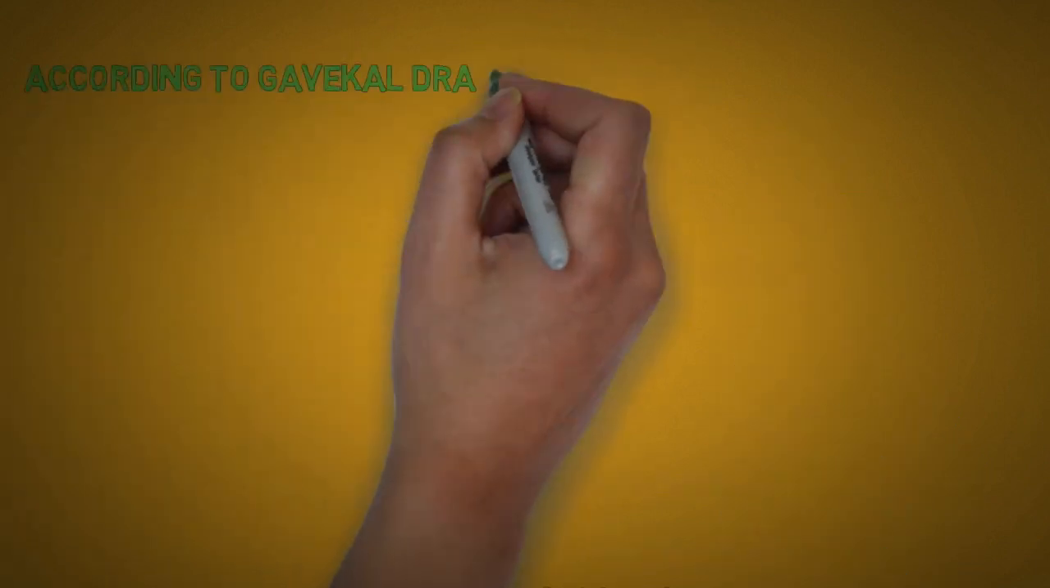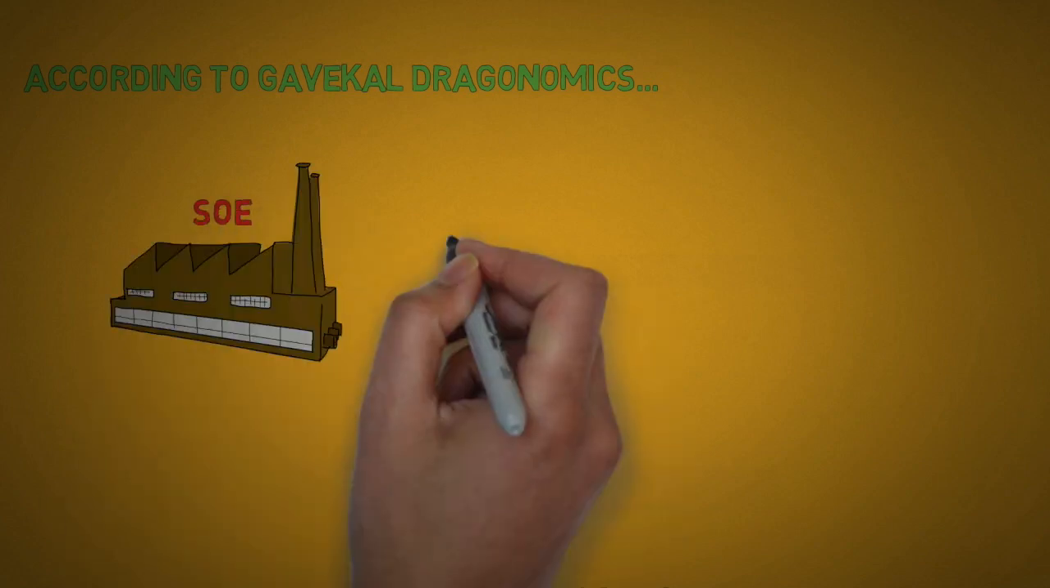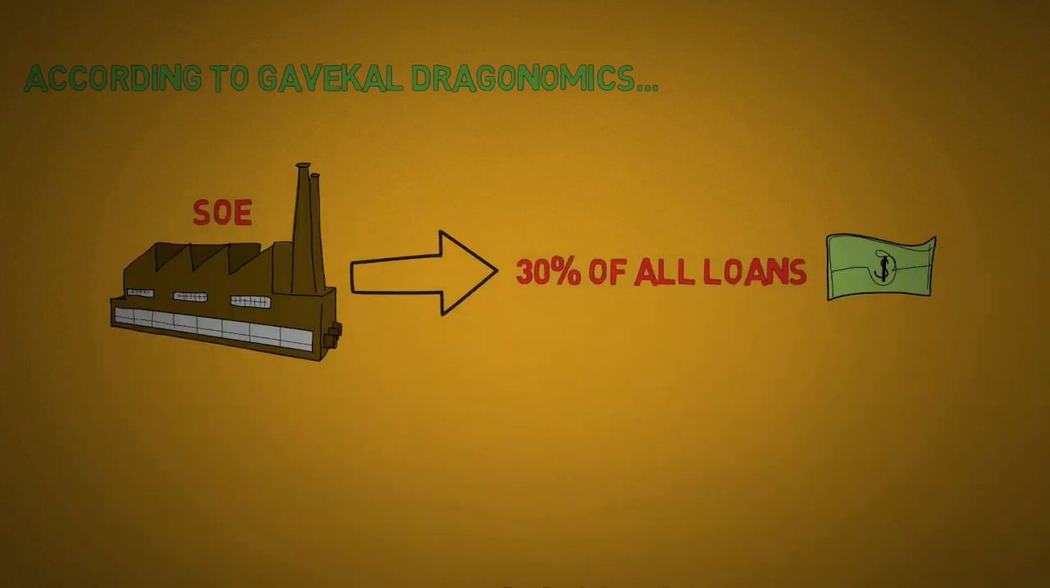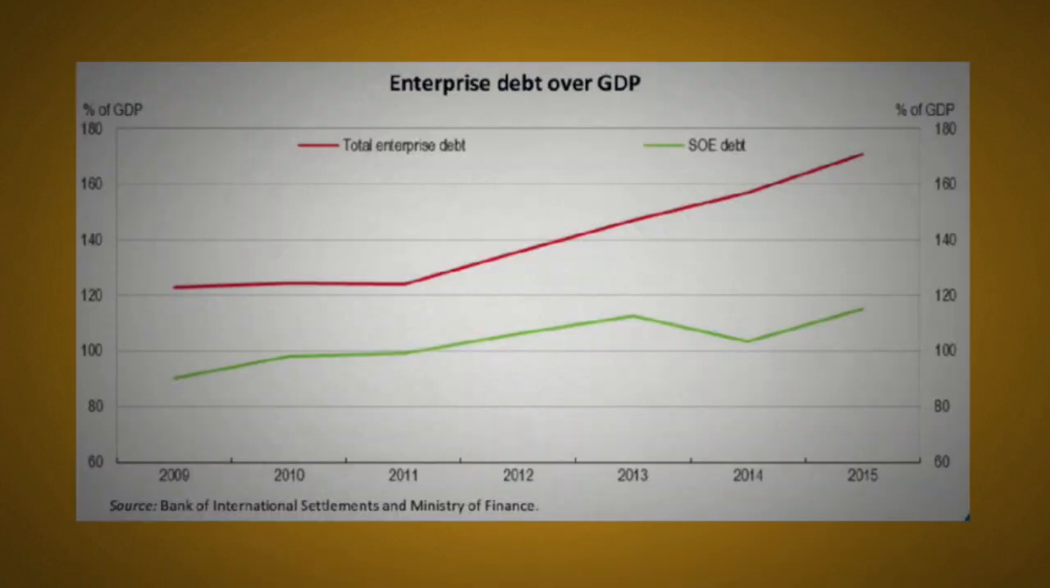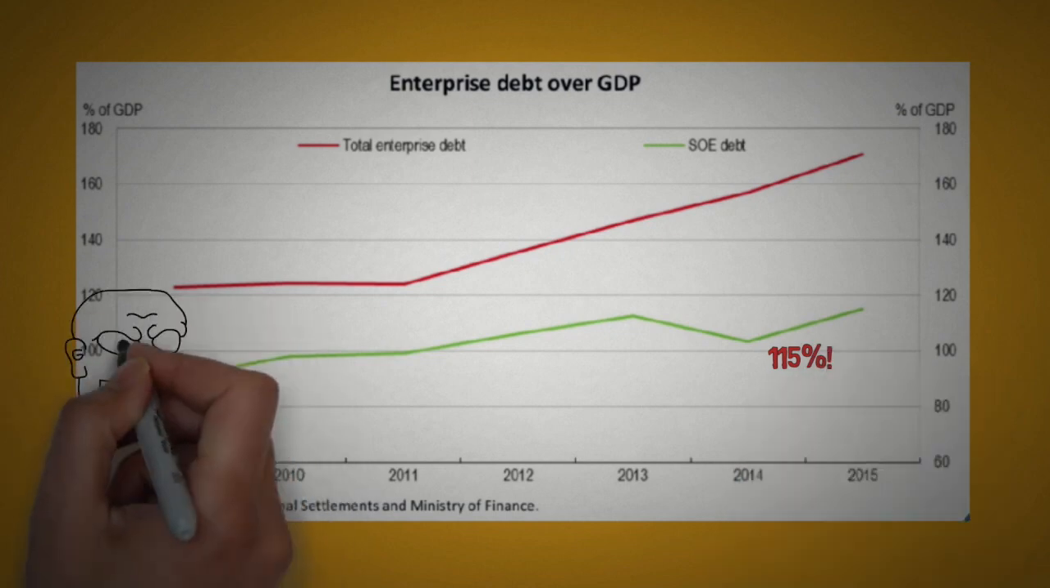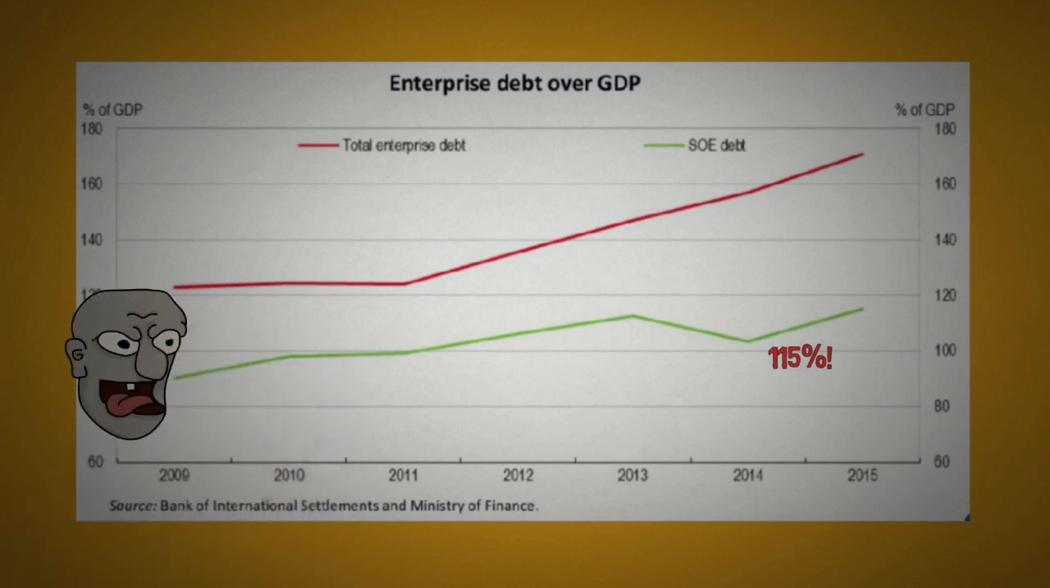Also, according to Scave Calendar Economics, a Beijing-based economic consulting firm, today state companies get almost 30% of all loans in China, but contribute less than a tenth of the nation's GDP. Currently, just the SOE debt is also standing at 115% of the GDP, and this number is still increasing. This is basically the reason why so many of the SOEs are called zombies.